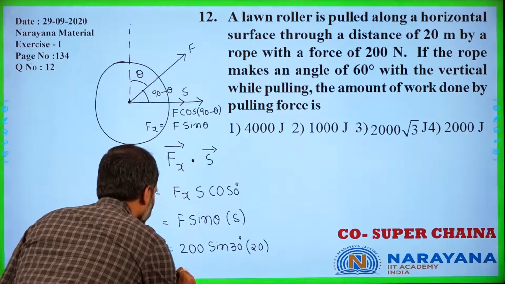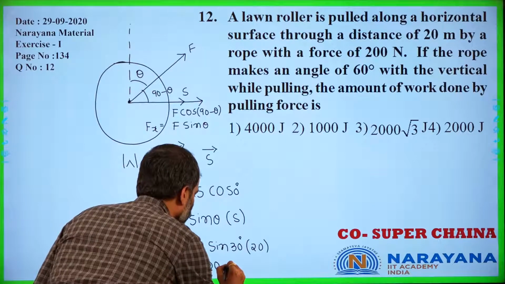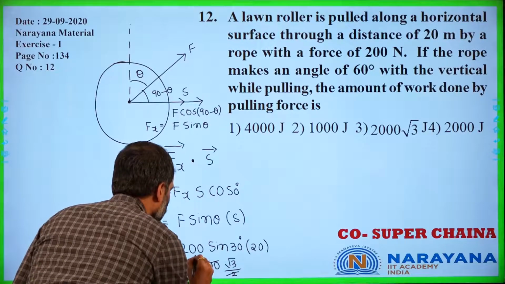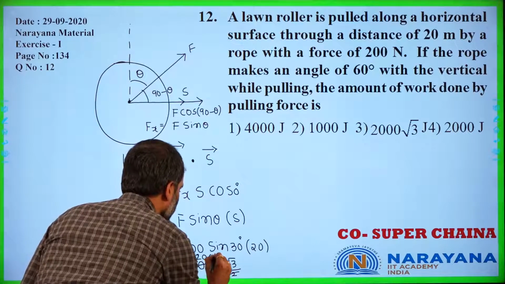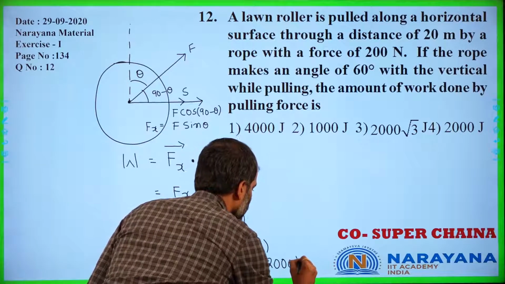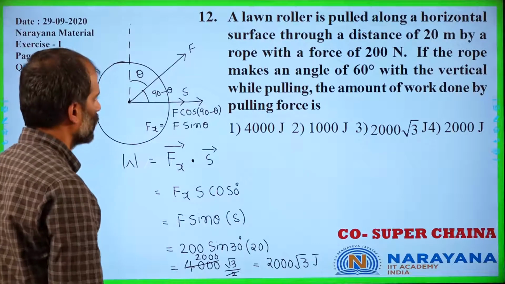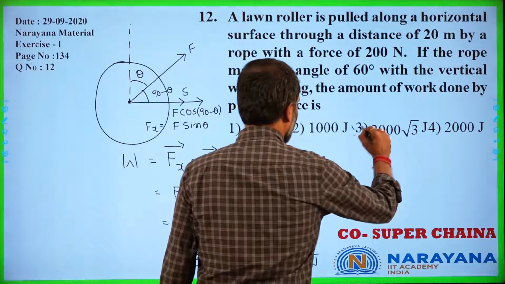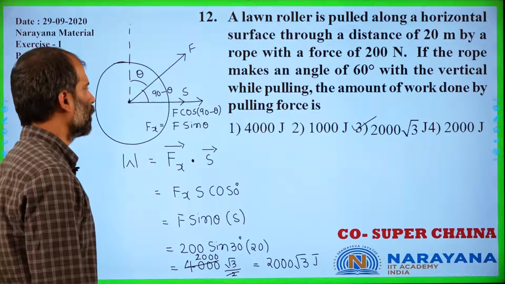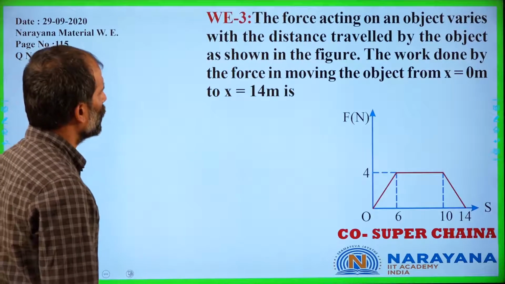So it is 2 twos are 4, so 4000 into root 3 by 2. 2 ones and 2 2000s over here, which is equal to 2000 root 3 joules. 2000 root 3 joules is the work done, which is matching with our third option, right? Moving on to our next question.